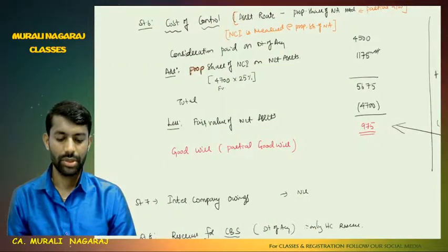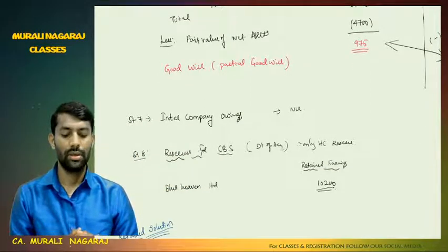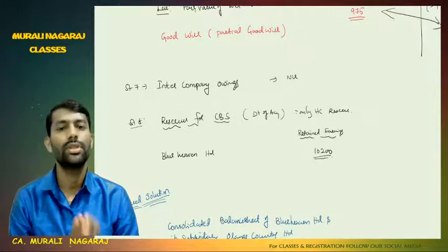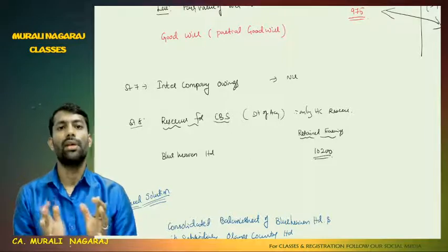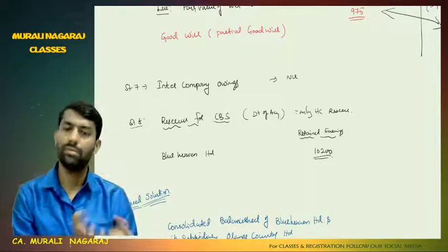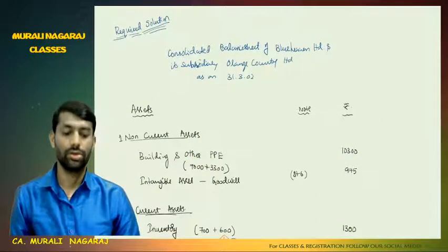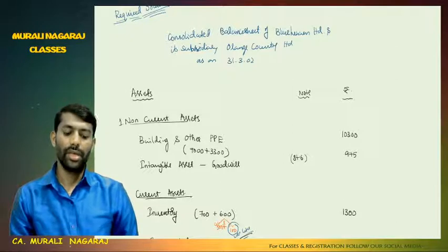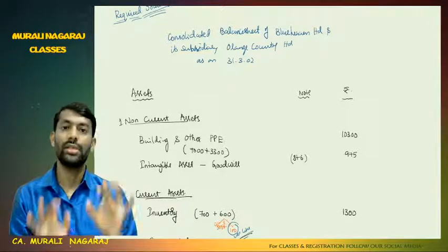So step number 7, which is intercompany owings, is nil. And step number 8, reserves for consolidated balance sheet. Since it is on the date of acquisition figures, there are no revenue profits, therefore only the holding company's retained earnings alone will come in consolidation. So that's what Blue Heaven Limited will have. So required solution, consolidation. Balance sheet of Blue Heaven Limited and its subsidiary Orange Country Limited as on 31st March 2002. That is the date of acquisition.